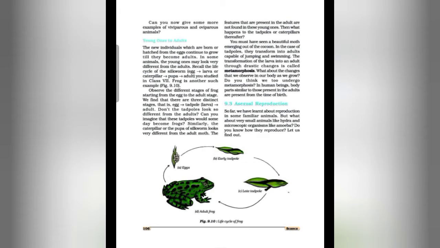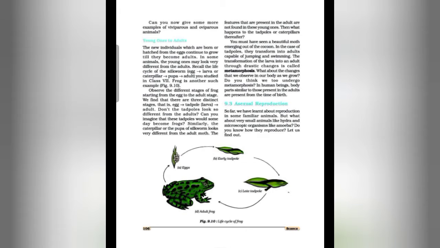Now, how does this process of young ones converting to adults go on? The new individuals which are born or hatched from the eggs continue to grow till they become adults. Mostly the young ones have similar shape and structure as their parents, but in some cases the young ones look different from the adults.